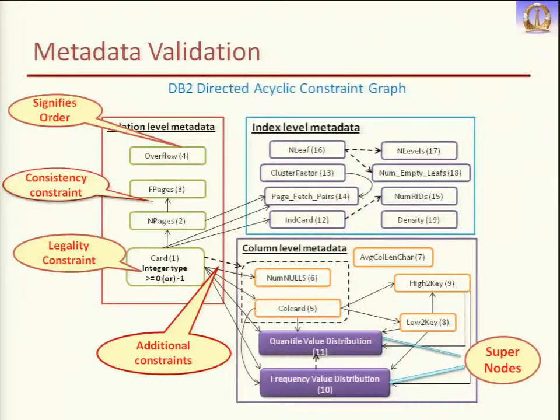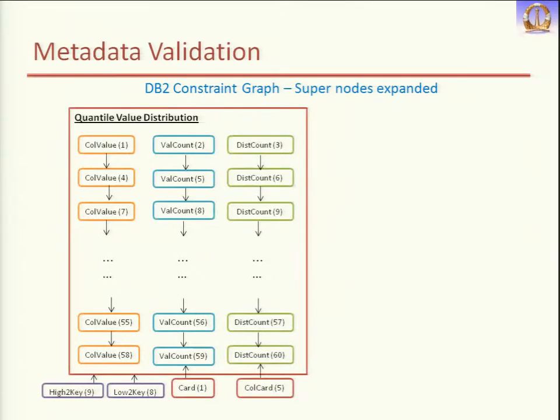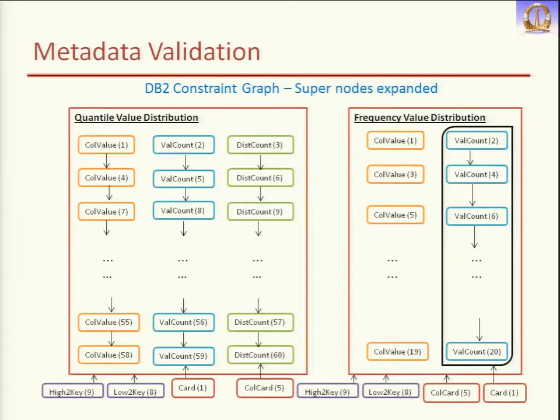Then these are the super nodes, quantile value distribution and frequency value distribution. I told you we also store the histogram of each column. These nodes have their own consistency constraints, so we have written these as super nodes, and we will expand here. So this is our quantile value.